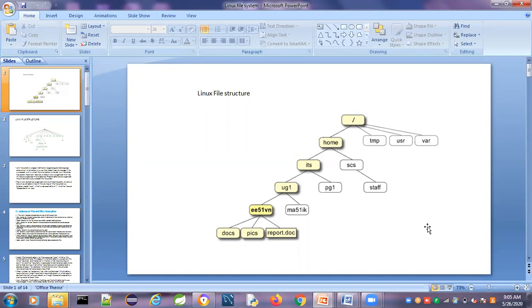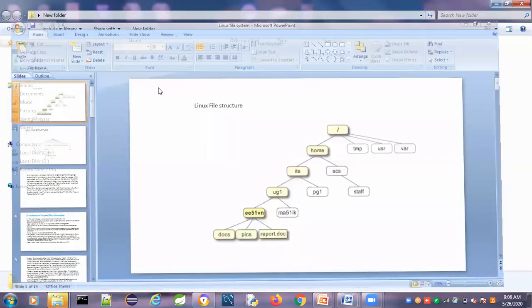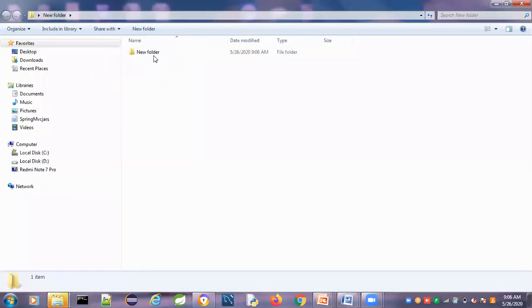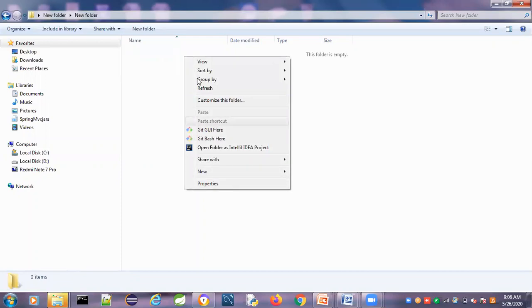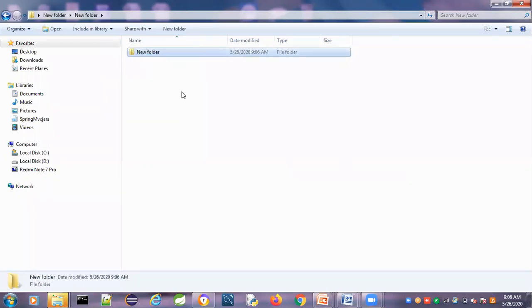Okay. So a directory file, you can think of it as a folder in the Windows operating system. Just now we created a normal folder, the new folder. Under this folder, I can create one more folder, and also store some files here.